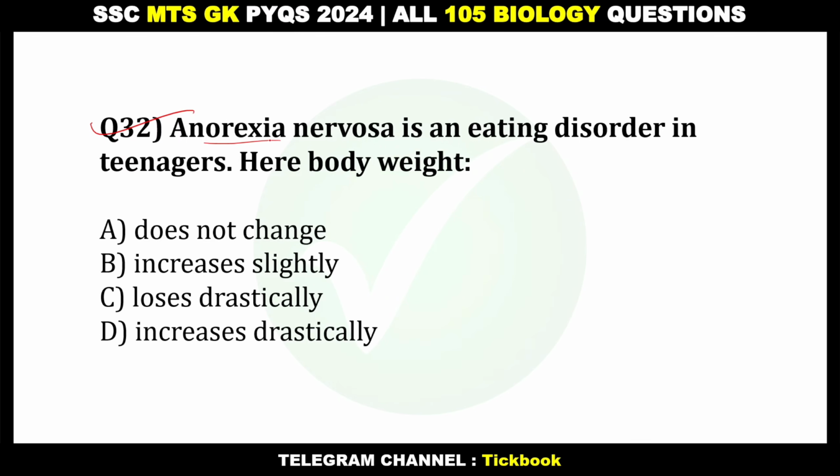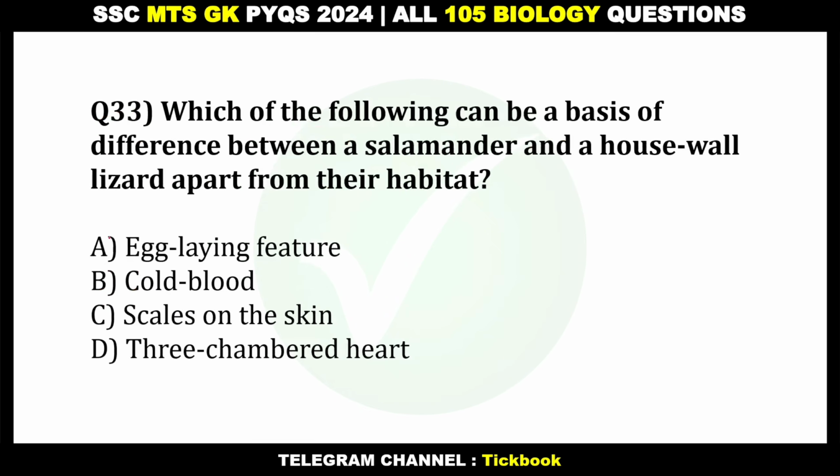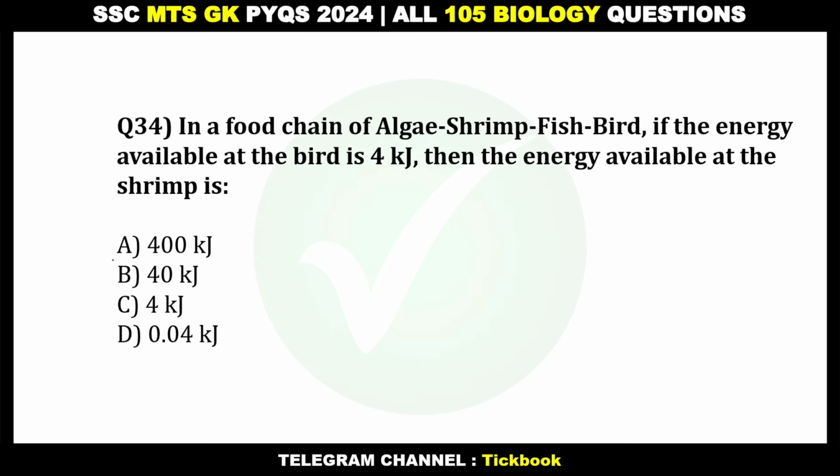32. Anorexia nervosa is an eating disorder in teenagers. Their body weight, option number C, loses drastically. 33. Which of the following can be a basis of difference between a salamander and a house wall lizard apart from their habitat? Option number C, scales on the skin.